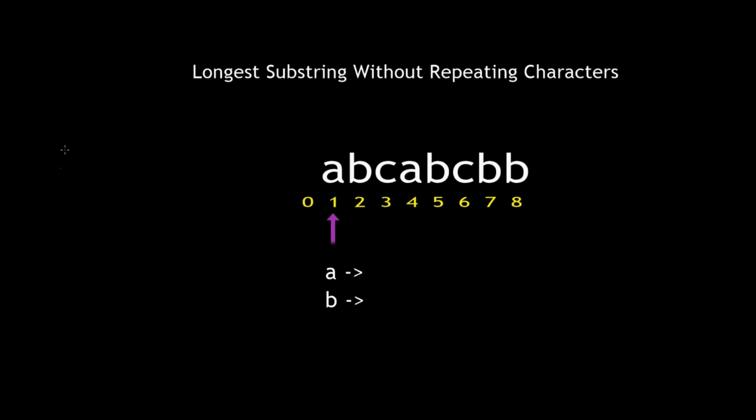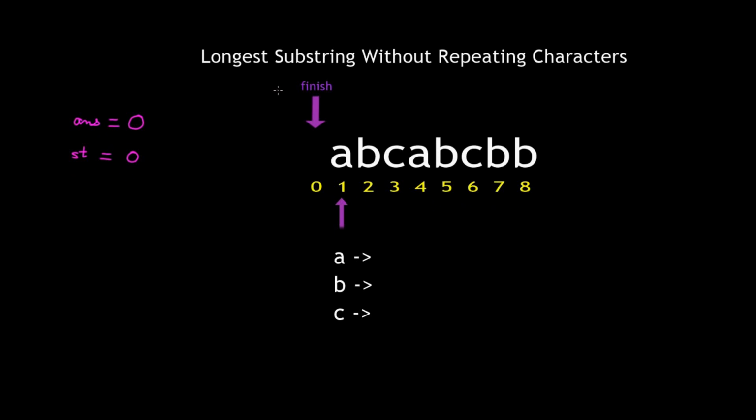Now we need a few variables to solve this question. The first one being answer, which is set to 0 because currently the length of the longest possible substring is 0. Another variable, st, tells us the length of the current substring, which is also set to 0. Then we have finish, which tells me the last position of the last substring.